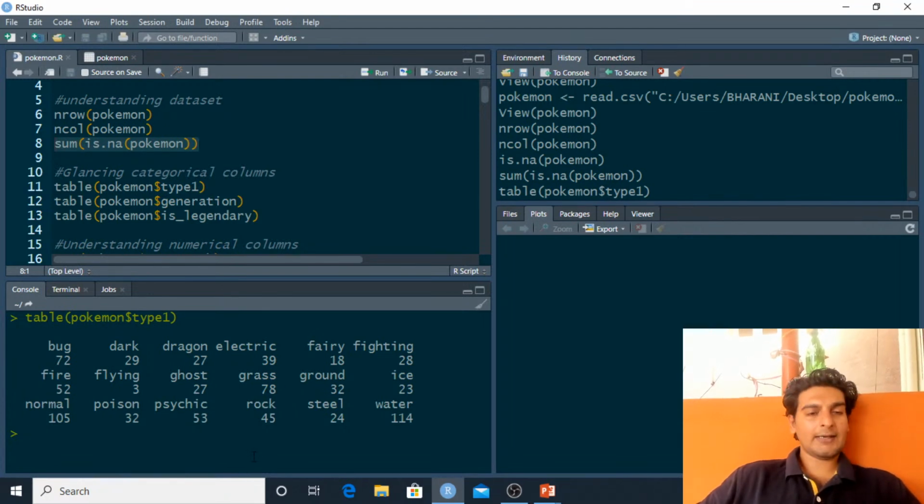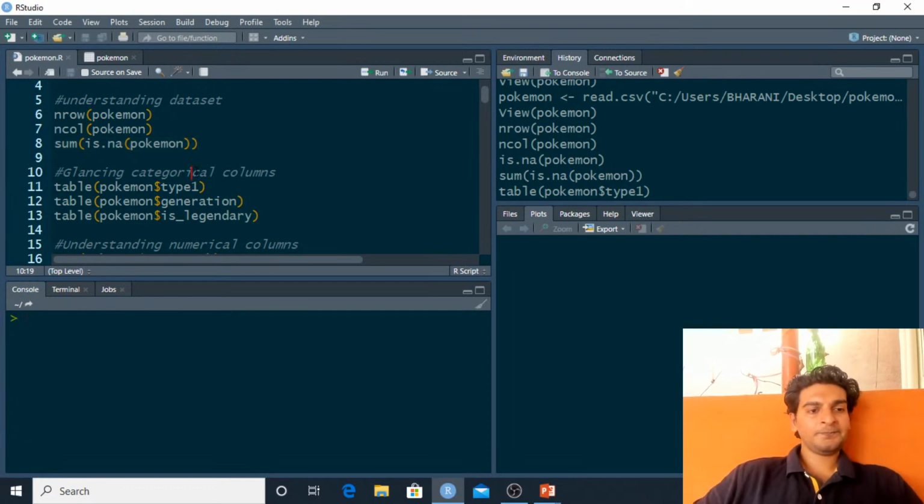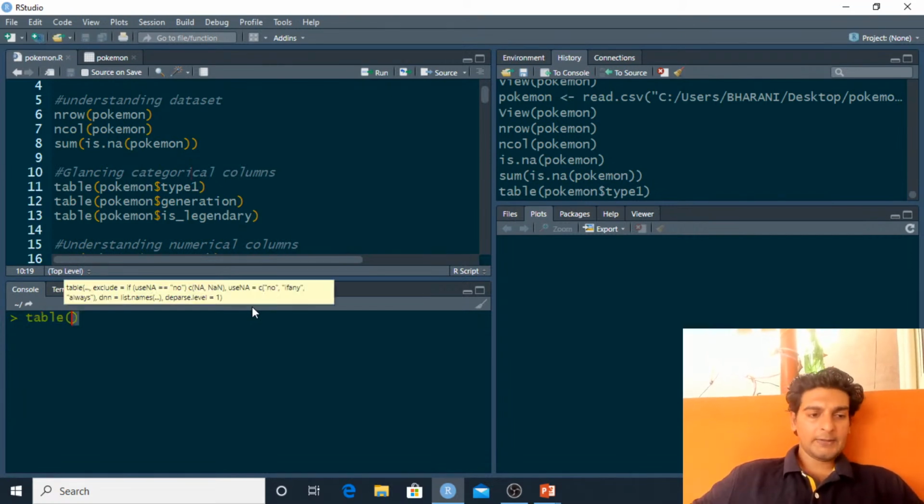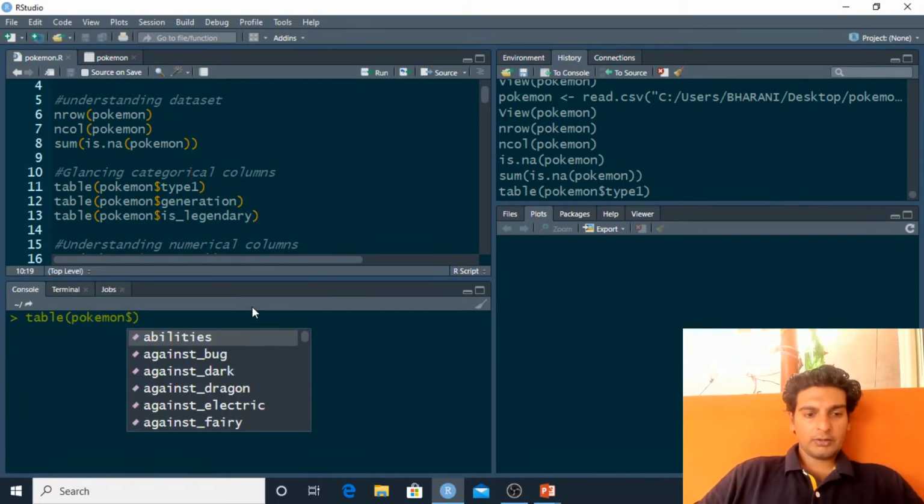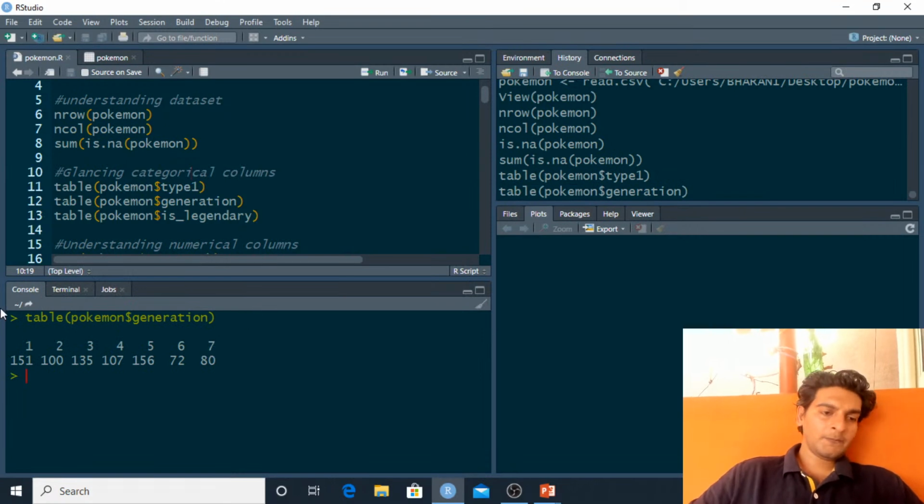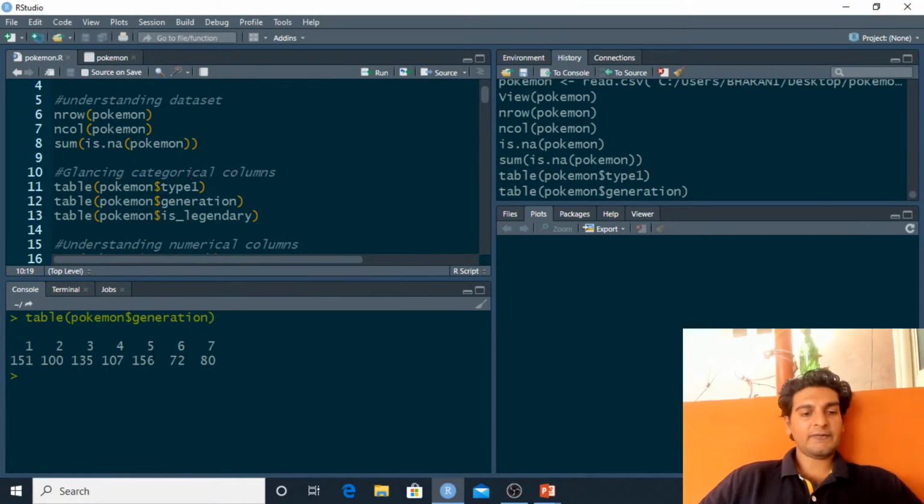Right, so we're just trying to understand some important features of this Pokemon dataset. And now we've understood this. Now I'd want to know how many Pokemons belong to different generations, and for this purpose I'll be passing the generation column into the table method. So I'll use table, and inside this I'll type Pokemon$generation, and as you see, we've got 7 generations of Pokemons, and most of the Pokemons belong to the 5th generation.